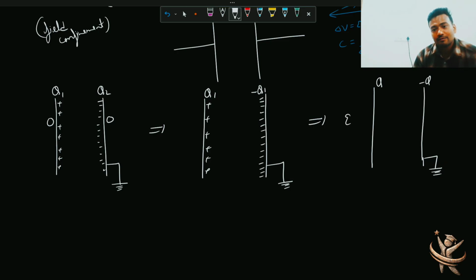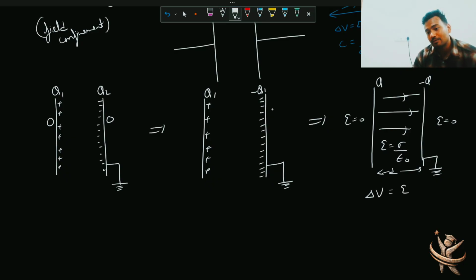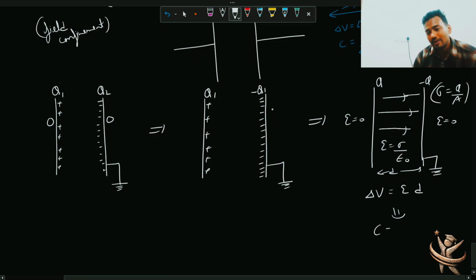In this case you have zero electric field on either side, and in between these two plates you have the addition of the field due to both of them, and the net field is sigma by epsilon naught. And if D is the separation between them, then the potential difference delta V becomes E into D, and later on you can just put the value of E, and further sigma equals Q by area. So using all these relations, you can easily calculate C equals epsilon naught A by D.